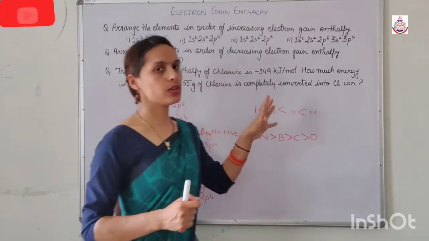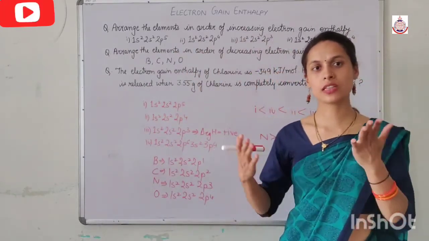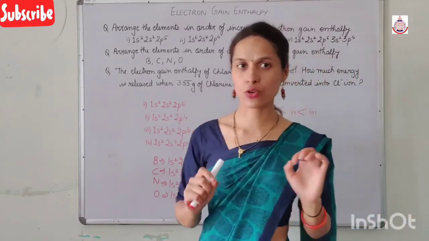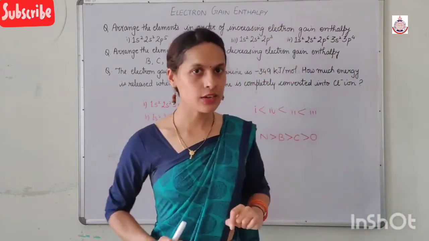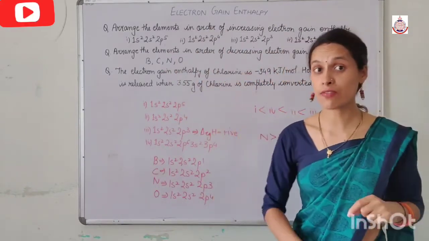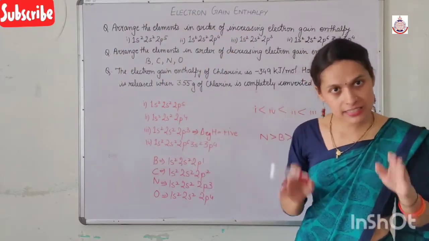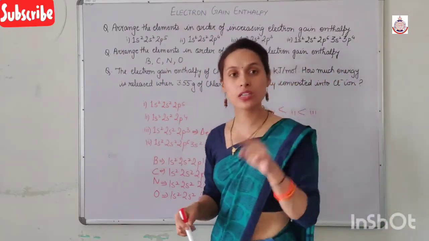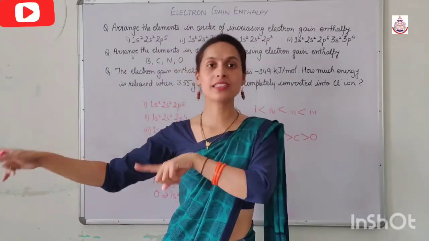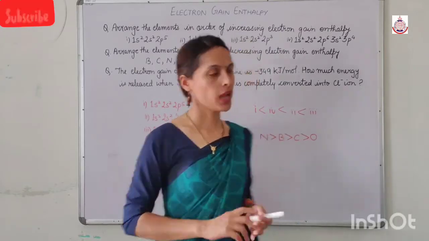So in this way, you will arrange the elements or the electronic configurations in the increasing order or in the decreasing order of the electron gain enthalpy. Increasing order of electron gain enthalpy means first you will write the most negative value and last you will write the most positive value. And decreasing electron gain enthalpy means first you will write the most positive value and last you will write the most negative value. This you have to write.